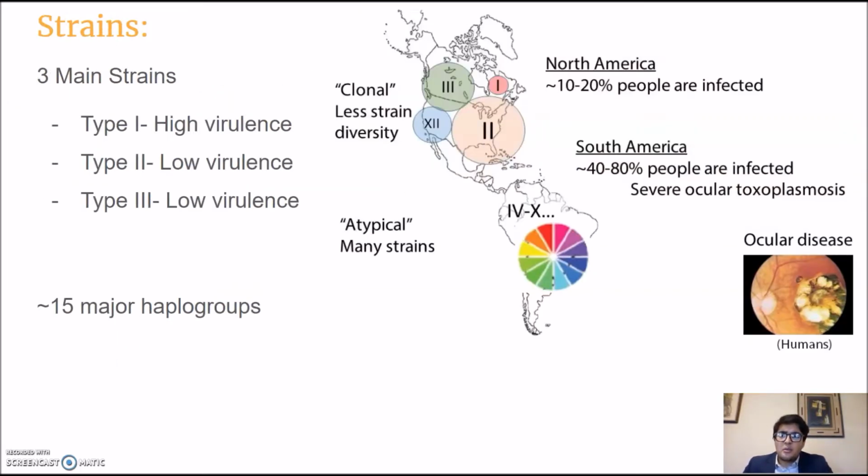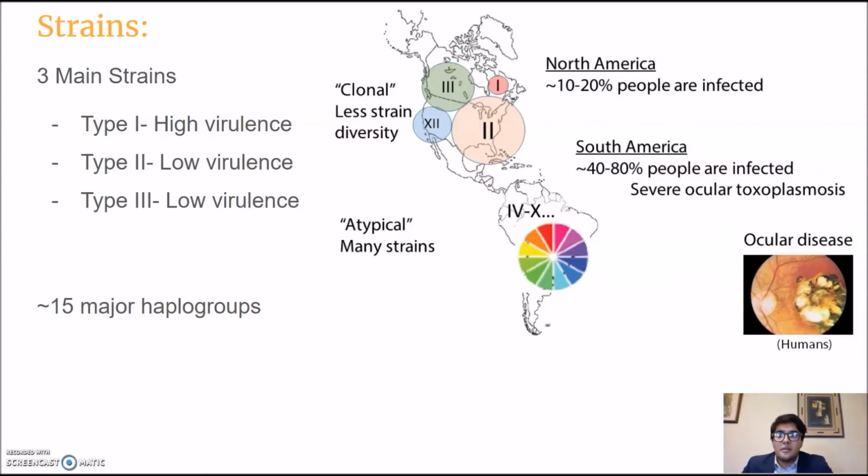So some strains here. There are 3 main strains, but there are 15 total, but 3 main ones that cause most of the infections. Type 1, Type 2, and Type 3. Type 1 is most rare but most virulent. Type 2 is not nearly as virulent, and Type 3 also not nearly as virulent, but Type 2 and Type 3 are most common, Type 2 being even more common in North America. However, Type 3 is more seen in animals versus humans.